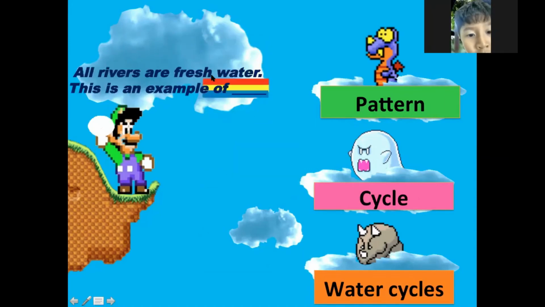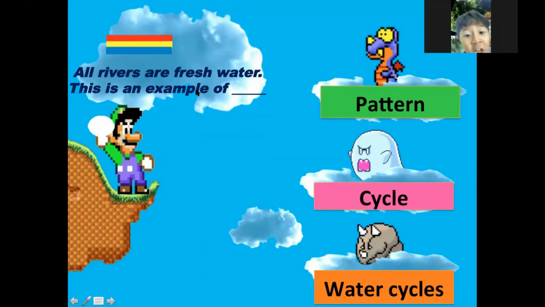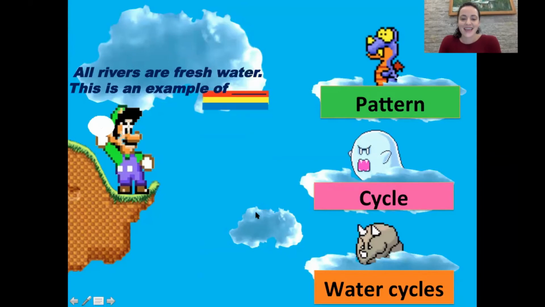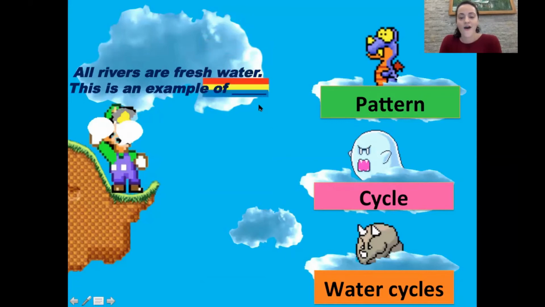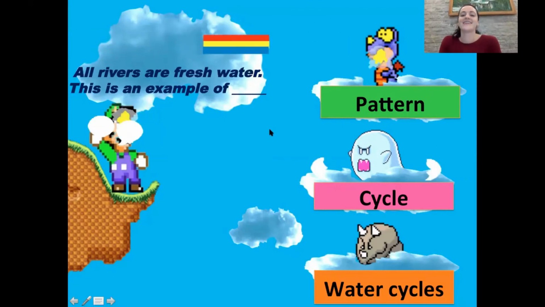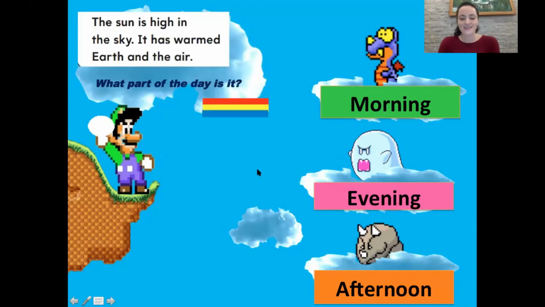Let's have Simon and Sup. All rivers are fresh water. This is an example of pattern. Cycle. All right, so let's see. Sup said cycle. Oh no, you got hit in the face with an egg, Sup. Simon said pattern. Good job, Simon. Simon won that one.